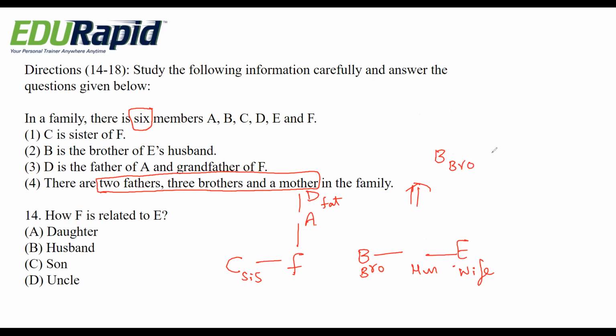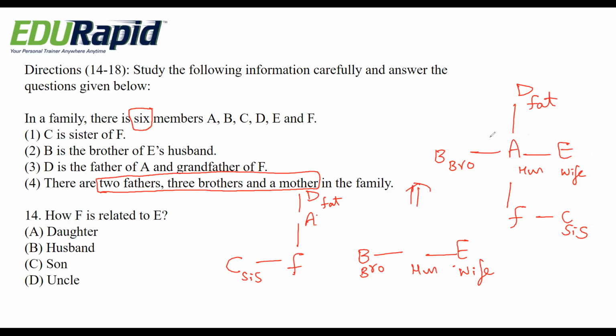B is the brother of E's husband. Then obviously E is his wife. So if we insert A here, then it becomes B is the father of A, and D is the grandfather for F and C is the sister of F. Let me check. There should be two fathers. Yes, one father is D and another one is A. Okay, and three brothers.